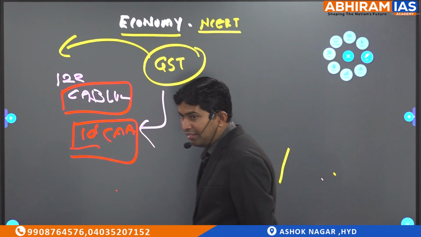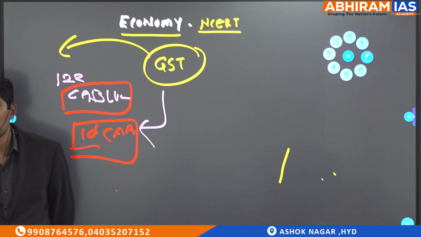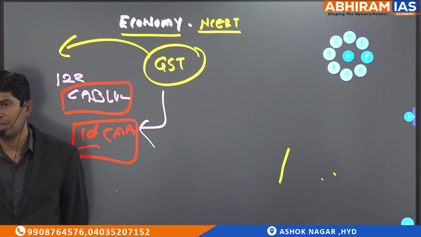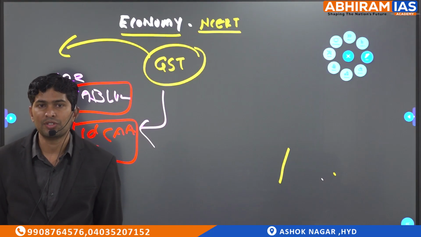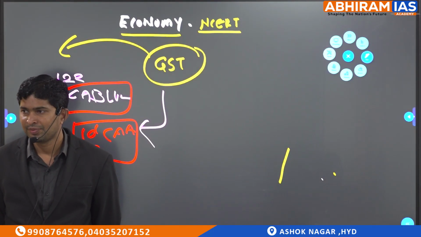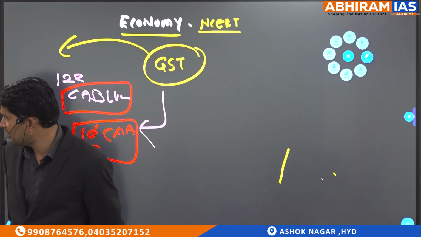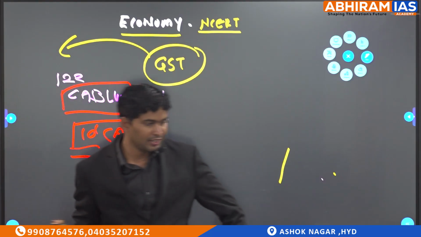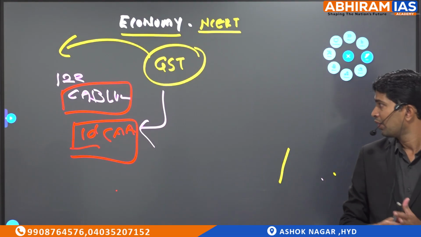Based on the type of the bill, once the Lok Sabha Speaker classifies it, the bill is supposed to go through either Lok Sabha or Rajya Sabha and needs a majority. Apart from that, the President has to give consent to it, then only the bill becomes an act. Correct? So if the bill does not get the majority or the President's assent is not there, then the bill does not become an act. Can we say that? Okay.